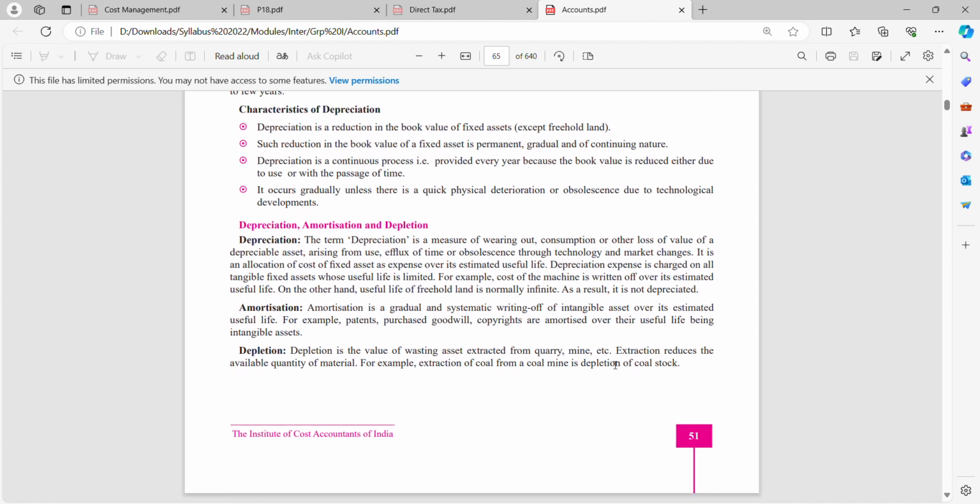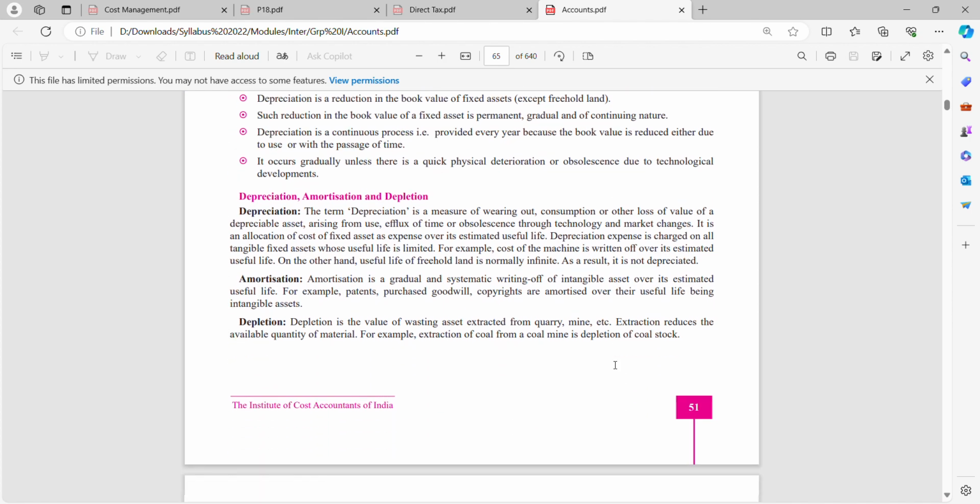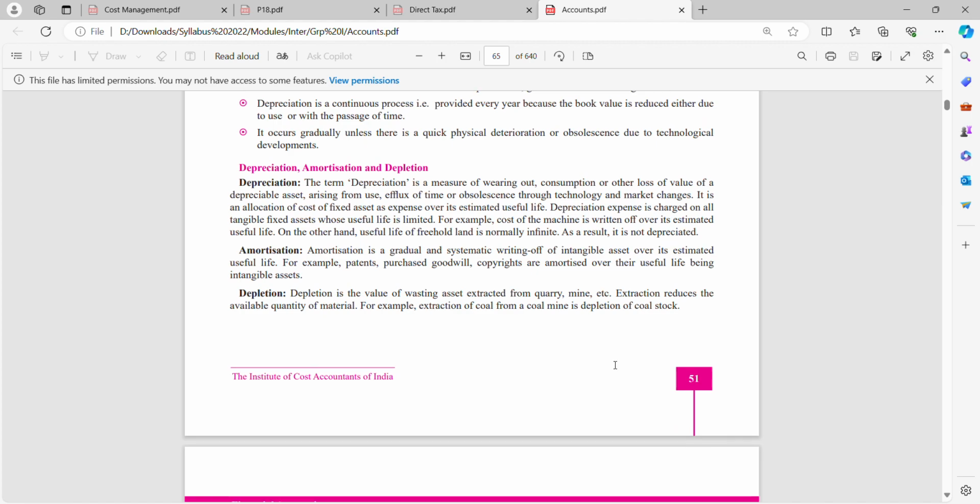Then we have depreciation, amortization, depletion. The term depreciation is a measure of wearing out, consumption, or other loss of value of a depreciable asset arising from use, effects of time or obsolescence through technology and market changes. So we have the term depreciation, and the term depreciation is a measure of wearing out, consumption or other loss of value of a depreciable asset.